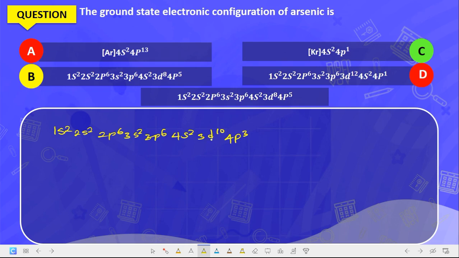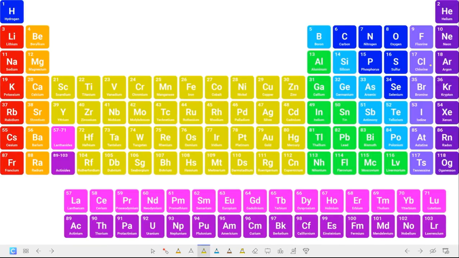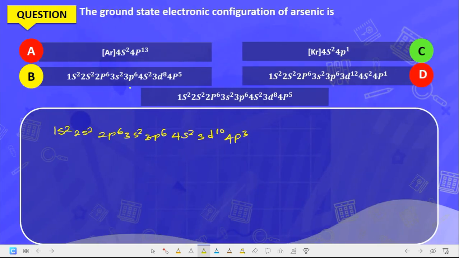Now if this is the ground state electronic configuration of arsenic, which of the options has that complete electronic configuration? Is there any element here that has that? Let's check it again. The atomic number for arsenic is 33.